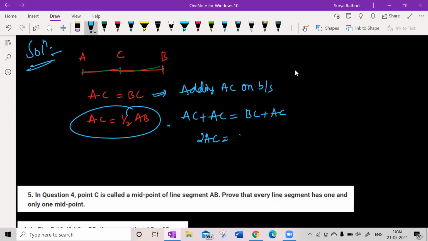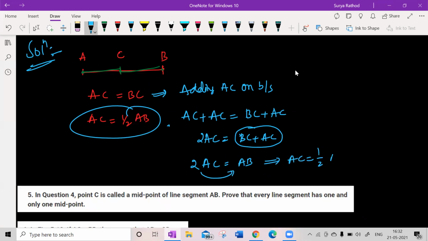Look at this here. So BC plus AC. Here I wrote 2 times AC. Now I'm writing BC plus AC. So BC plus AC means AB. So 2 times AC is equal to AB. If I shift the 2 to this side, AC will become half of AB. Hence proved. Very simple.